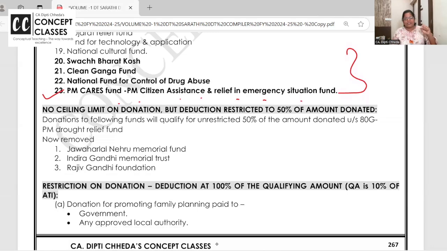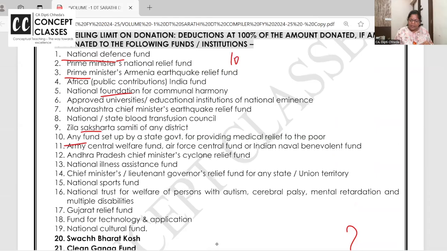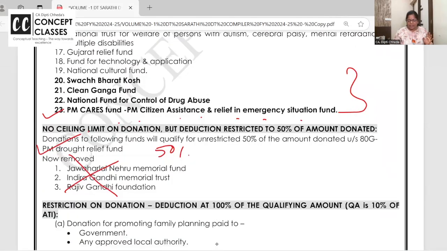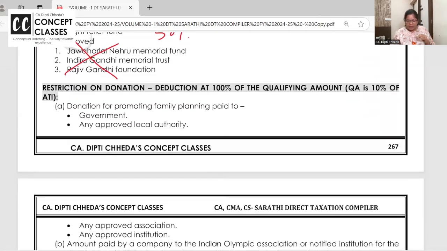Now in 50% direct, earlier there were a lot of deductions, Gandhi family and all. Now only one is there, that is the Prime Minister's Drought Relief Fund. There was drought in Gujarat. So like that, if you are donating to a drought relief fund, 50% of whatever amount you donate is a direct deduction. Okay.